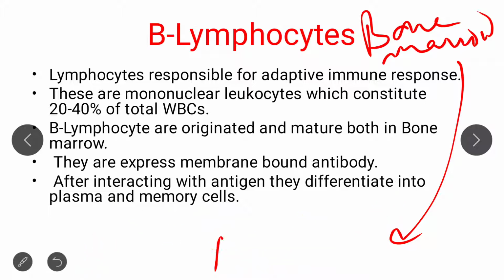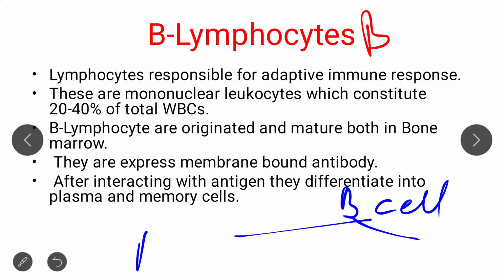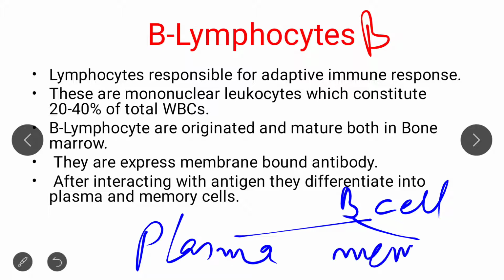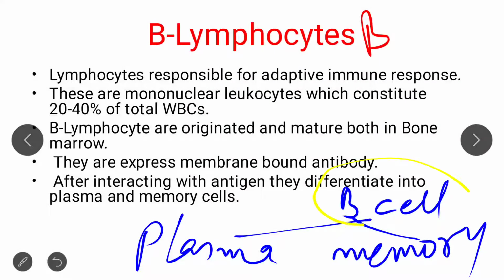One is plasma cell and another one is memory cell.